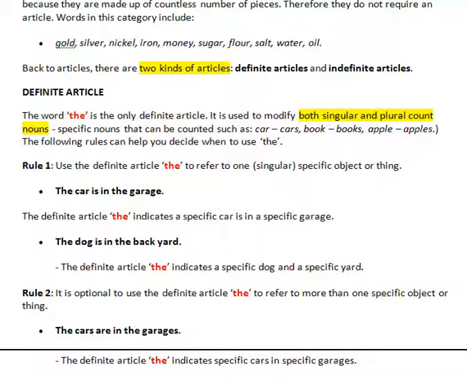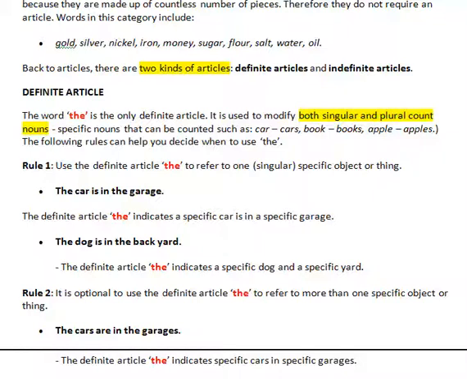Back to articles. There are two kinds of articles, definite articles and indefinite articles. Definite article: the word the is the only definite article. It is used to modify both singular and plural count nouns, specific nouns that can be counted, such as car, cars, book, books, apple, apples. The following rules can help you decide when to use the.